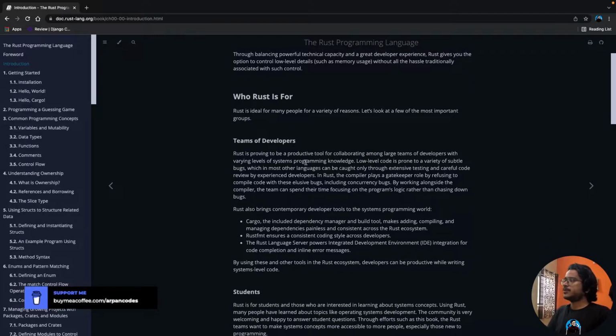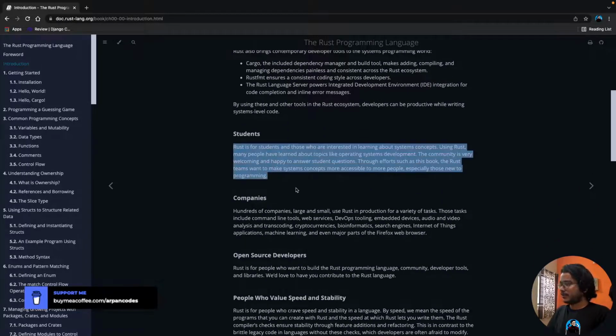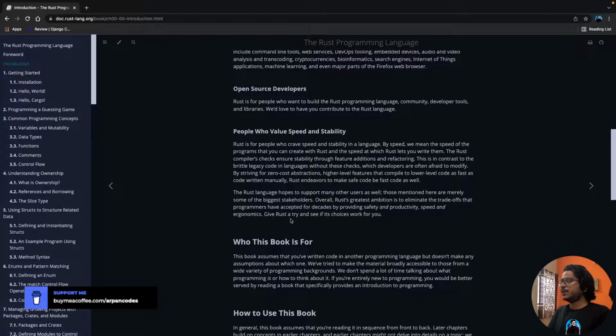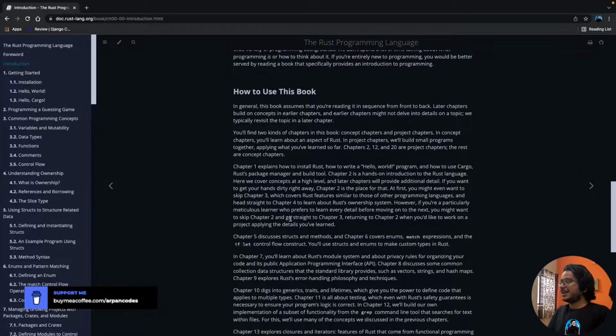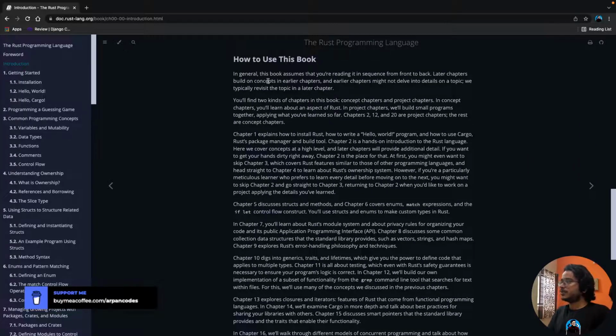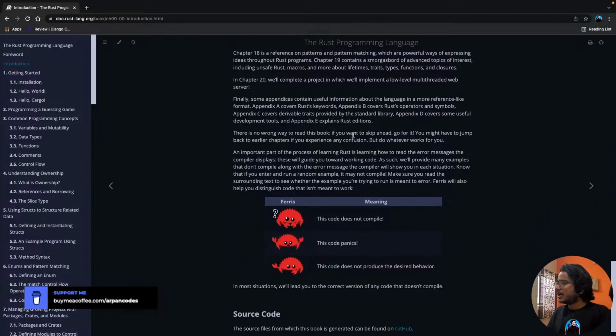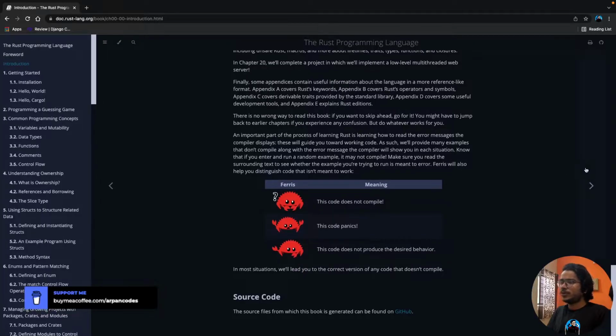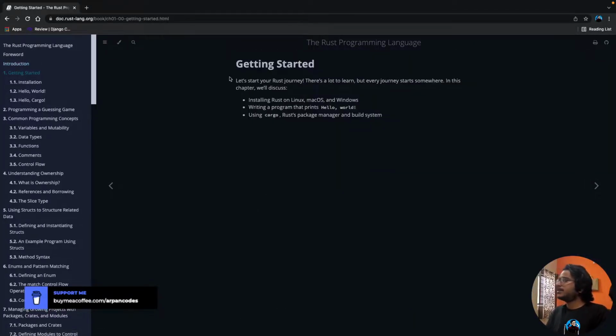So who is Rust for? It is for students. So if you are a student, you can read it. Okay. So, how to use this book? The book generally assumes you're reading front to back, so let's do that. And I guess we don't need to read this part. Getting started. Okay, let's start our Rust journey.